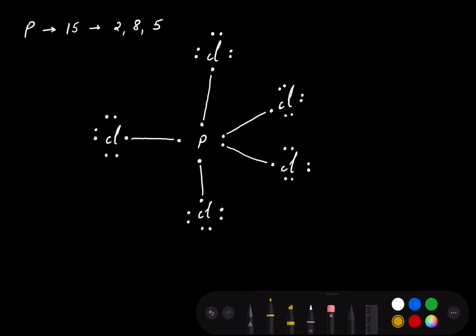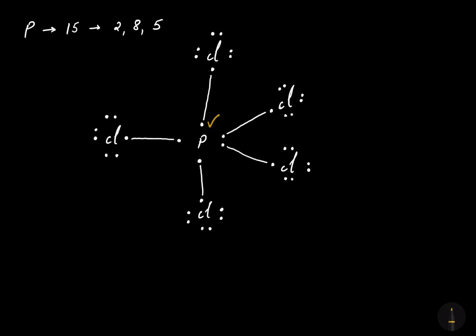Phosphorus, I'm talking about the phosphorus: the first electron, second electron, third electron, fourth electron, fifth electron, sixth electron, seventh electron, eighth electron, the ninth electron and the tenth electron. That means phosphorus in this case is having 10 electrons in its valence shell by forming 5 covalent bonds with the 5 chlorine. So here the octet rule is broken.